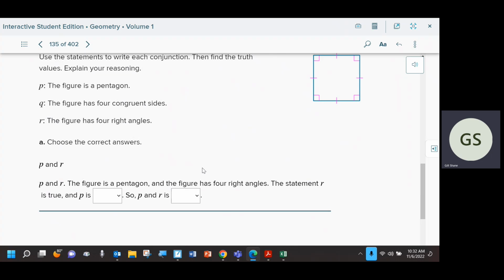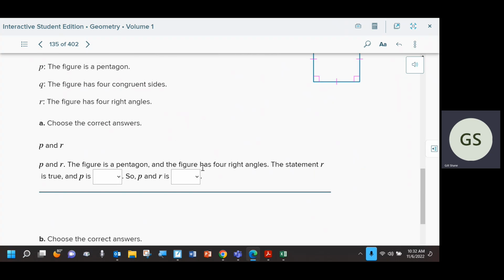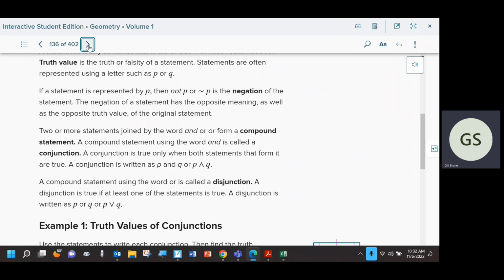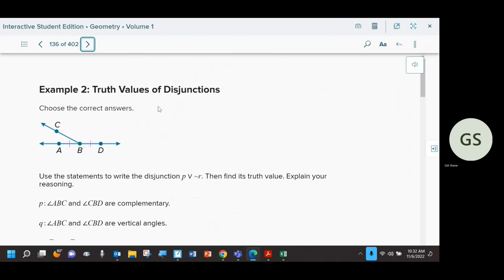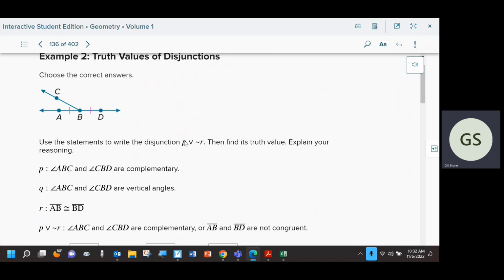Oh, and we already did the truth value of that. So that's another one. Again, if you want to go back and watch that, you can. Truth value of an or: only one of them has to be true. If I were just going to write this statement out in words, I would say, okay, well, P is just the statement P, so I would just write that.